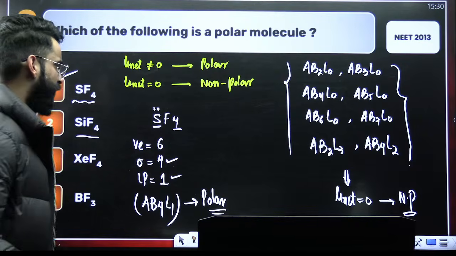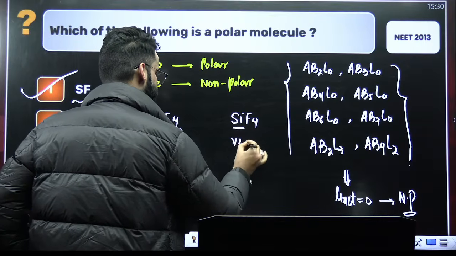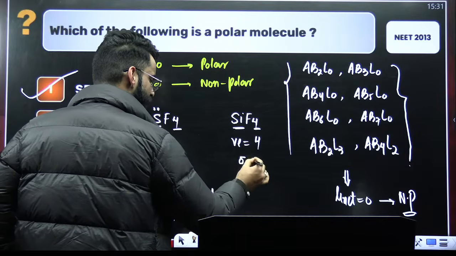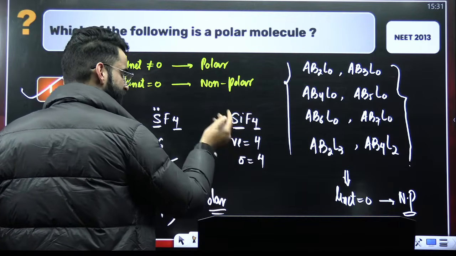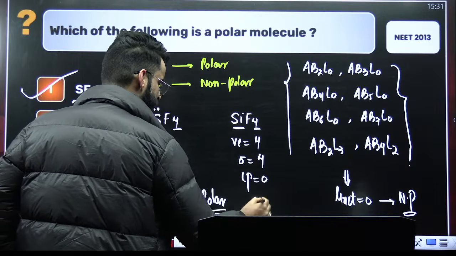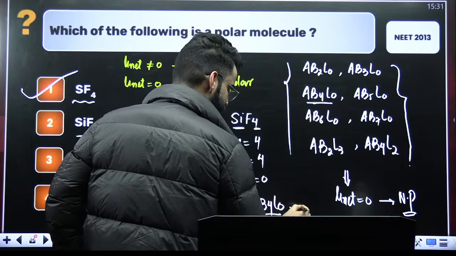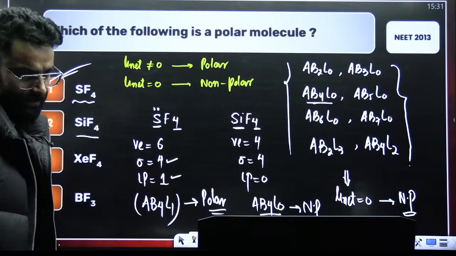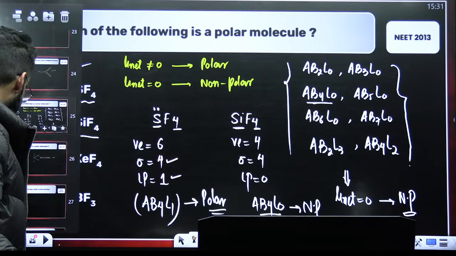If you look at this one, SiF4, for example. Tell me how many valence electrons we have here for silicon. Silicon comes in carbon family, which has got 4 valence electrons. How many surrounding atoms? 4. So there are 4 sigma bonds. 4 valence electrons, 4 sigma bonds. So silicon has utilized all the 4 valence electrons to form 4 sigma bonds. So there'll be no lone pair on silicon. If there is no lone pair on silicon, the type of the molecule will be AB4L0. And AB4L0 is coming here. That means this molecule is supposed to be non-polar. Similarly, you can check the rest. So the answer of this particular question is going to be option 1. I believe this is clear to everyone. And if this is clear to everyone, let's move on to the next one.